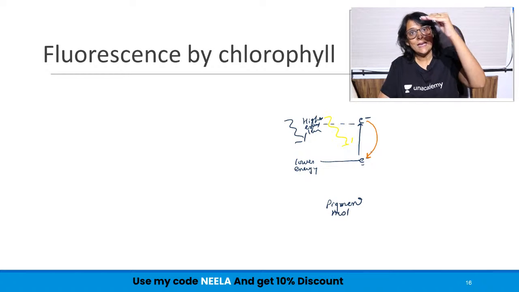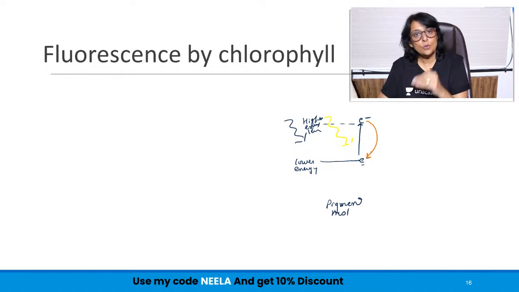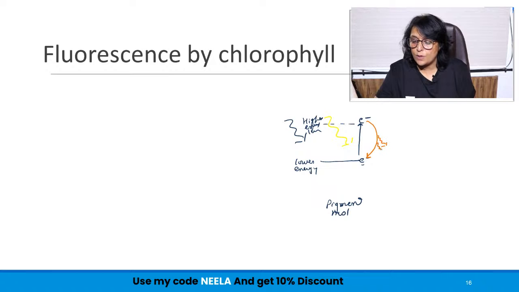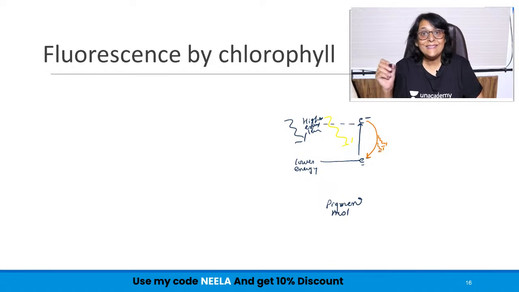From higher it will come down to its normal energy level, and when it is coming to lower, all that extra energy will be given out in the form of a wavelength, and this provides that extra brightness